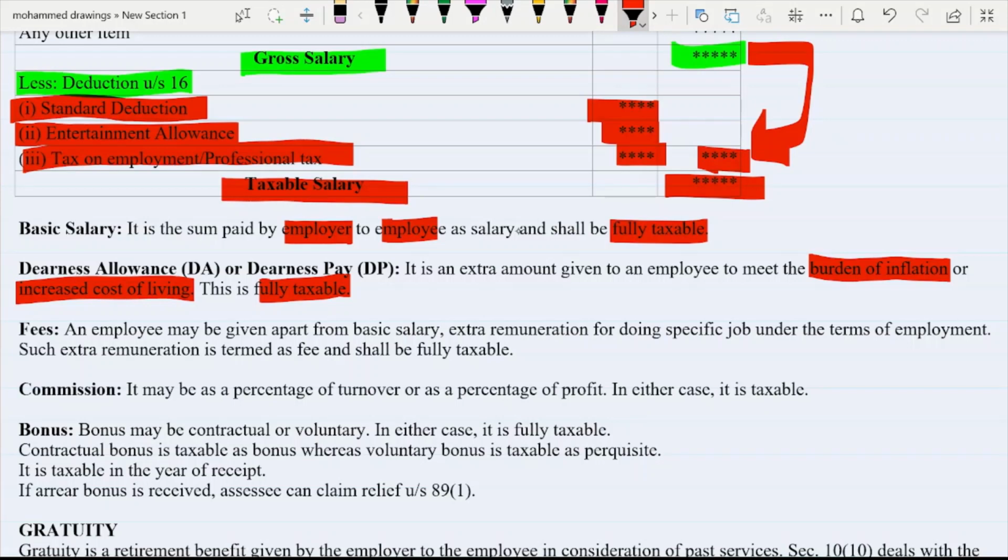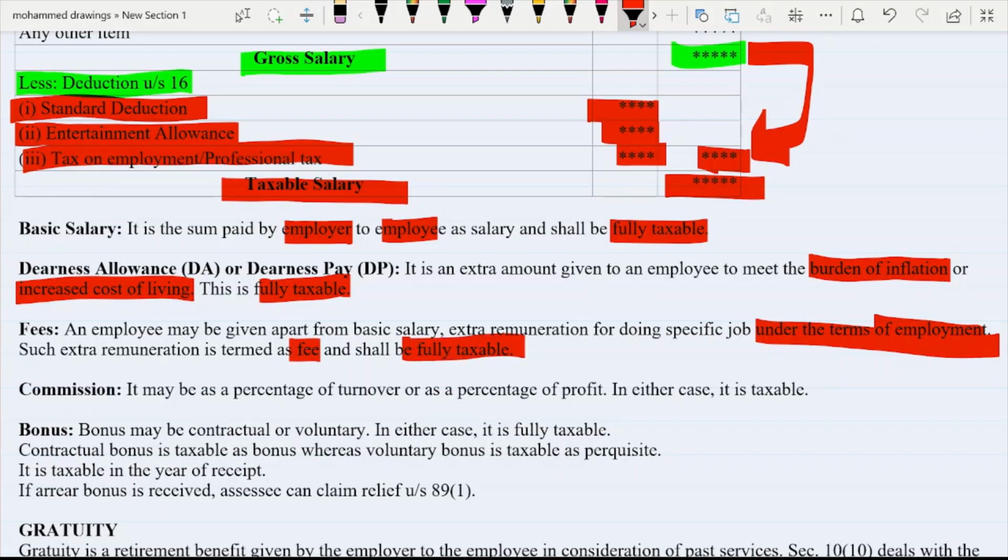So inflation means mehngai, and to cope with it, whatever extra remuneration is provided by employer to employee is known as dearness allowance. Now, what are fees? An employee may be given, apart from basic salary, extra remuneration for doing a specific job under the terms of employment. So if he is doing some extra work under the terms of employment only, then it is considered as some extra fees provided by employer to employee. Such extra remuneration is termed as fee, and it is also fully taxable.